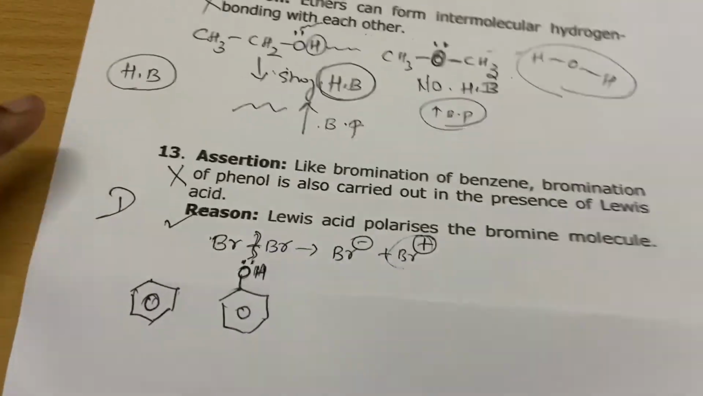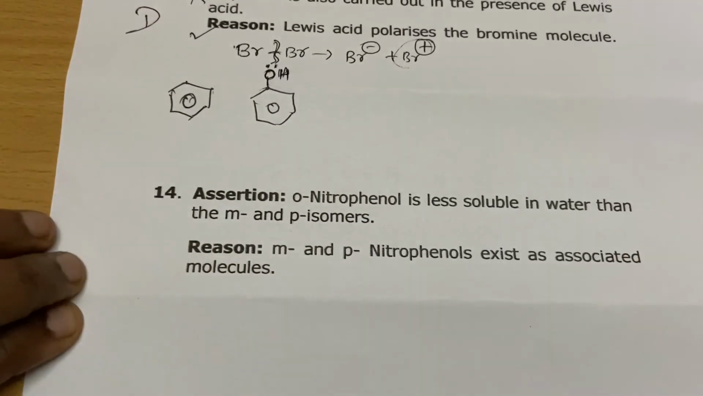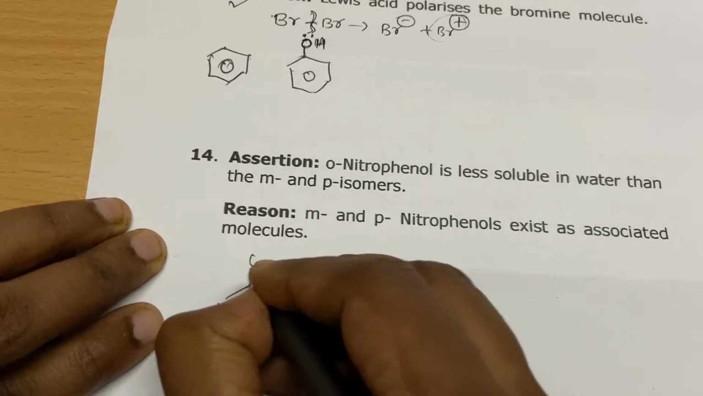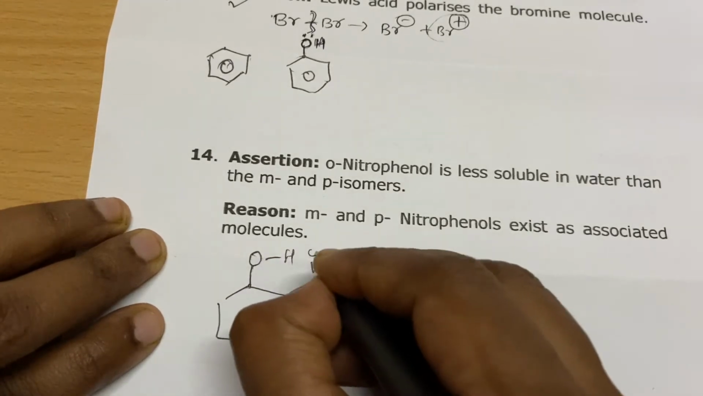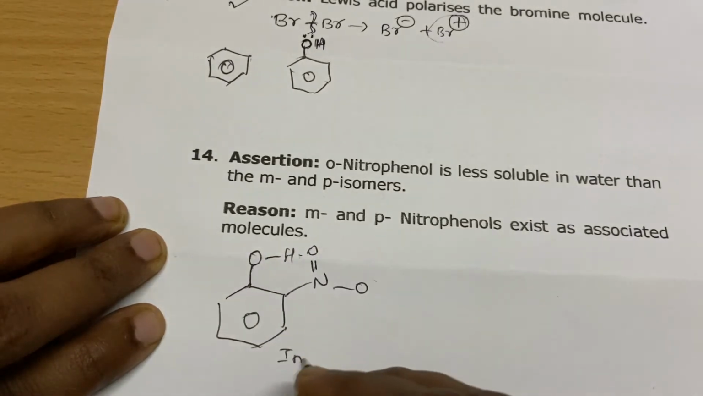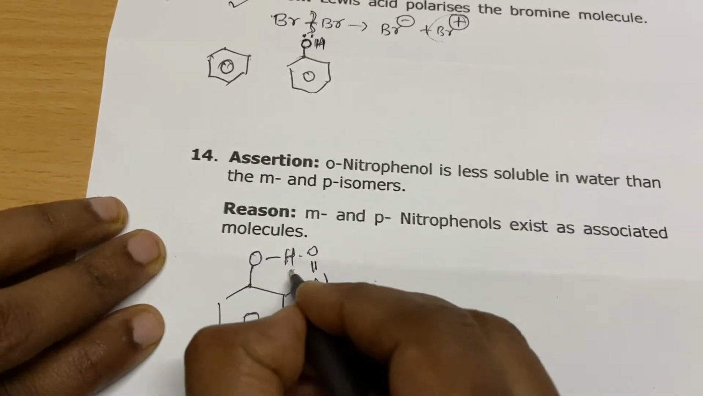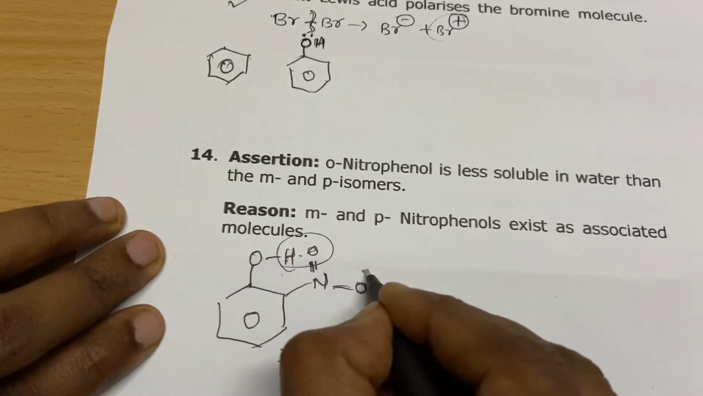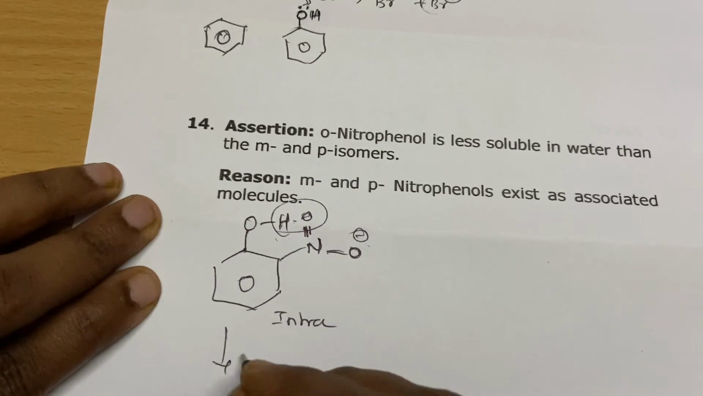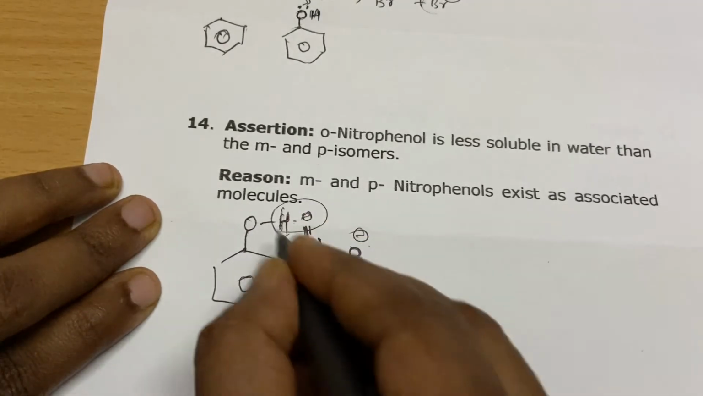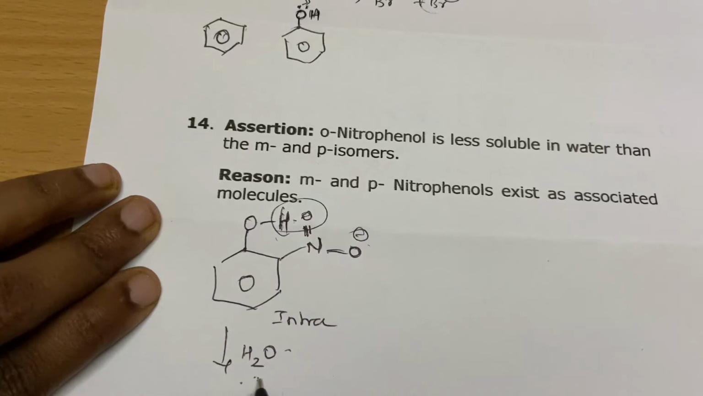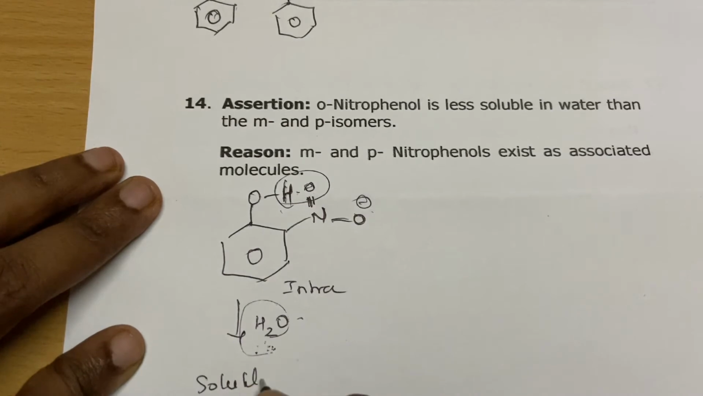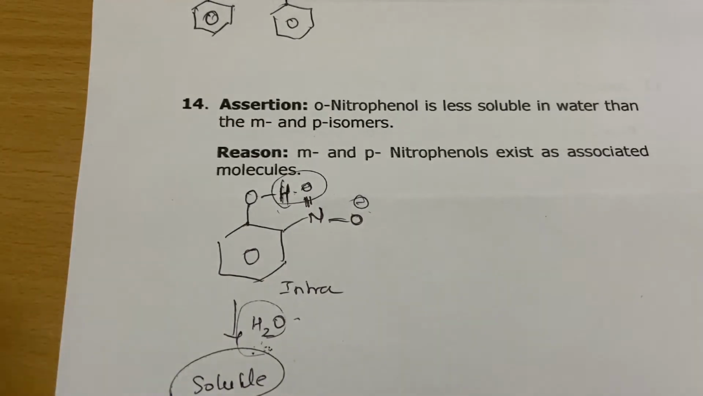Okay, so option D. Ortho-nitrophenol is less soluble in water than the meta and the para isomer. We know the reason, obviously. See here, in ortho-nitrophenol, it has intramolecular hydrogen bonding. So this hydrogen is involved with the nearest nitro group. So when you put it in water also, this hydrogen is not available to form hydrogen bonding with water. Only if it forms hydrogen bonding with water, it will be soluble, because organic molecules are not that much polar.